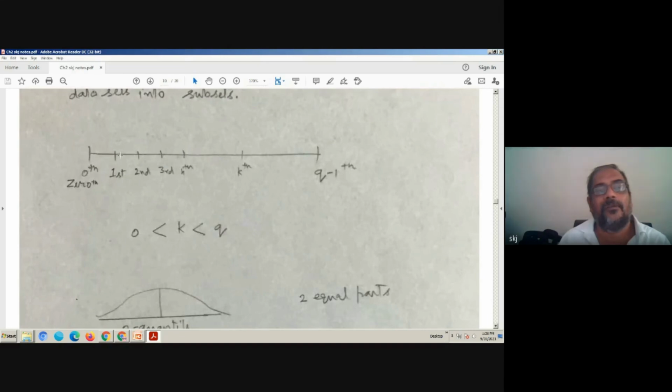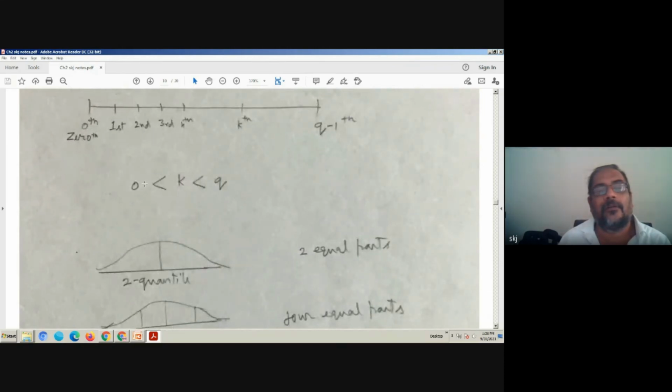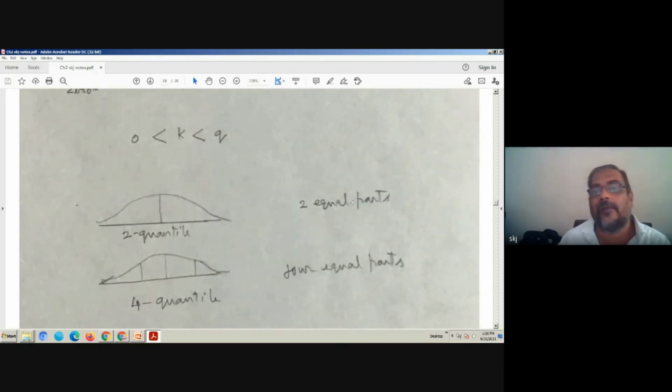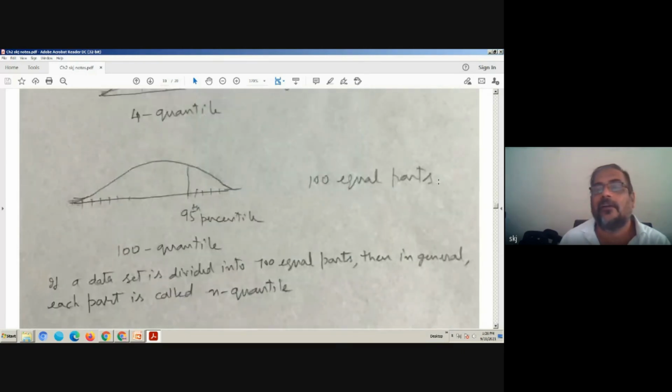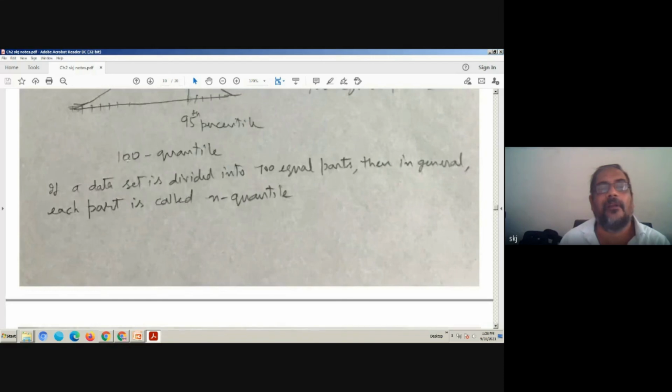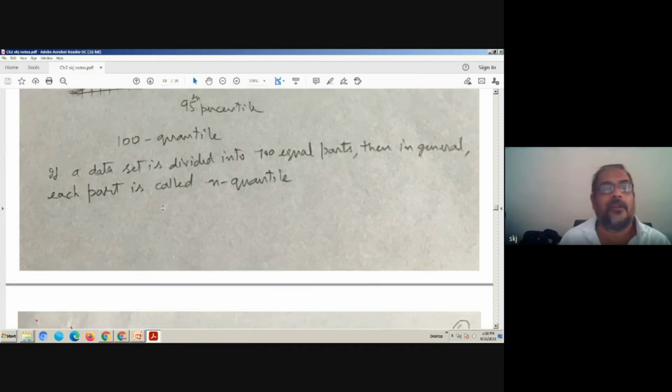Okay, so 0, 1, 2, 3, this is up to q minus 1. That means there are q total number of data sets. That's why you see we never had a 100th percentile. So two quantile, two equal parts; four quantile, four equal parts; 100 equal parts, 95th percentile, 100 quantile. If a data set is divided into 100 equal parts, then in general, each part is called